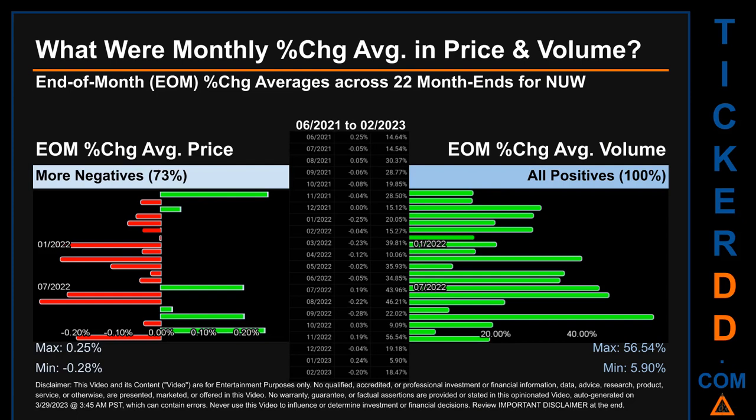Price saw an end-of-month max of 0.25% in average percentage change along with a minimum of -0.28%. For volume, the maximum and the minimum monthly percentage change were respectively 56.54% and 5.90%.